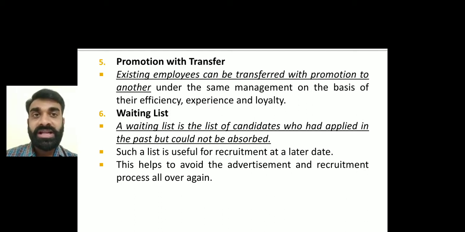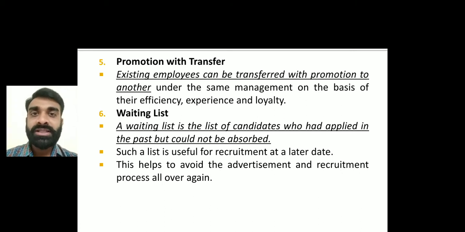Now understand this thing, that a waiting list is the list of candidates who had applied in the past but could not be absorbed. That means, take an example that we have a vacancy in our school for around 2 teachers, right? So is it required that only 2 applications are going to be received? No, there will be more than 10, 15 or 20 teachers who have applied, but only 2 have been absorbed. That means only 2 teachers have been employed or selected,